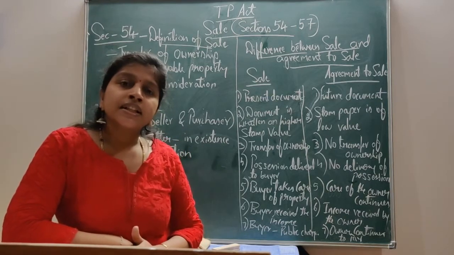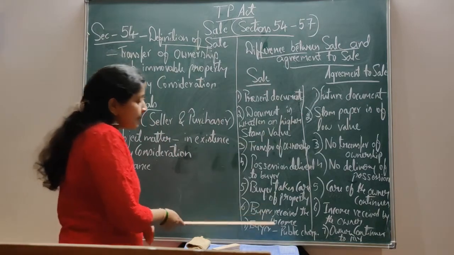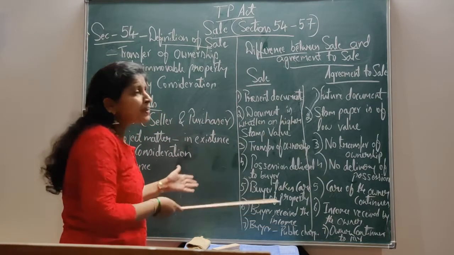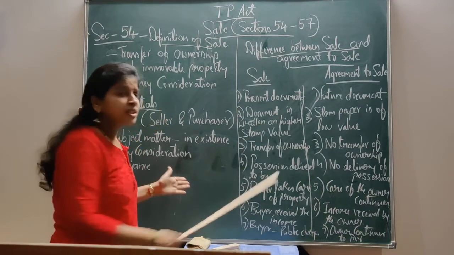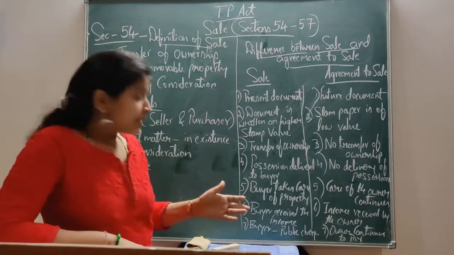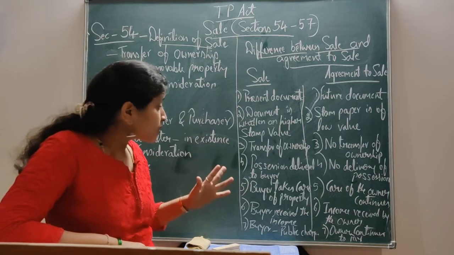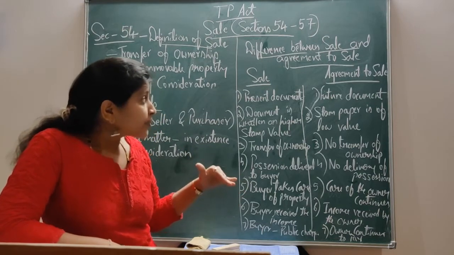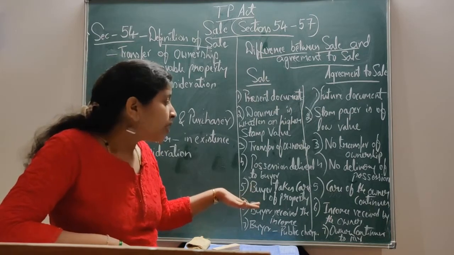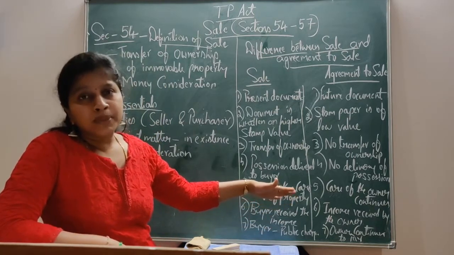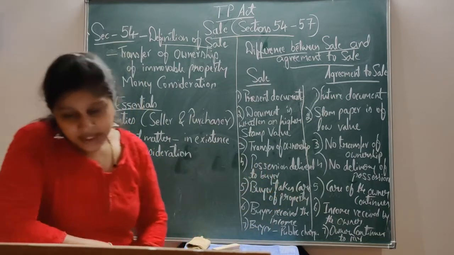And next, under sale, the buyer pays the public charges. When the sale has been completed, the purchaser or the buyer has to pay the public charges, tax or anything that is to be paid after the sale has been completed. But under the agreement to sale, it is the owner. When there is only agreement and the sale has not been completed, it is the duty of the owner to pay the public charges. The owner continues to pay the public charges under the agreement to sale.